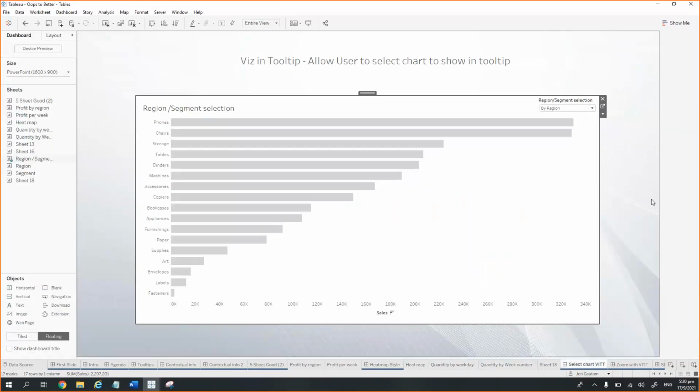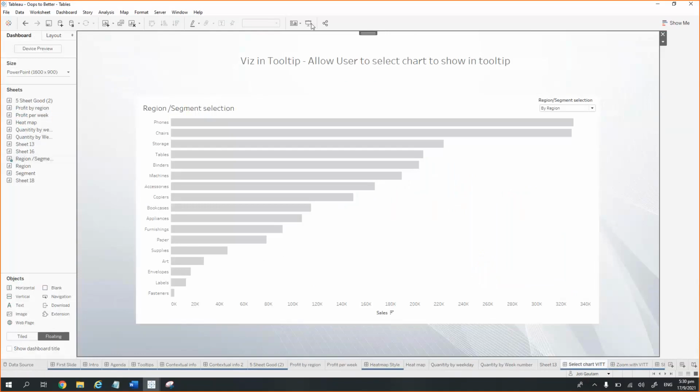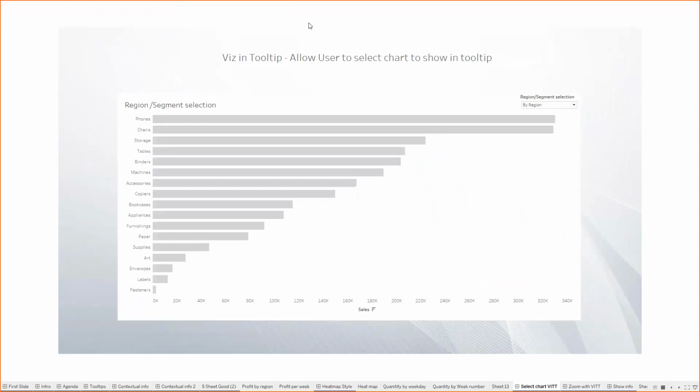So the next thing which I want to show you is the way where we can allow the user to select what they want to see in the tooltips. Suppose I am going to prepare a dashboard for a person who is at the country level, and then there is another person who is at the region level.